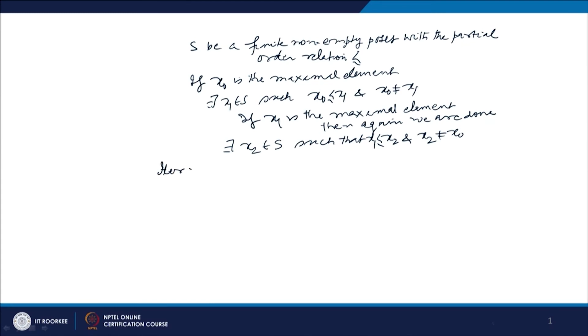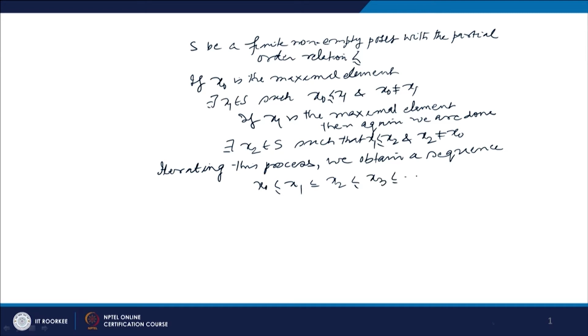In this manner, iterating this process, we obtain a sequence x naught, x 1, x 2, x 3 and so on in S, which satisfies this order relation: x naught precedes x 1, x 1 precedes x 2, x 2 precedes x 3 and so on.